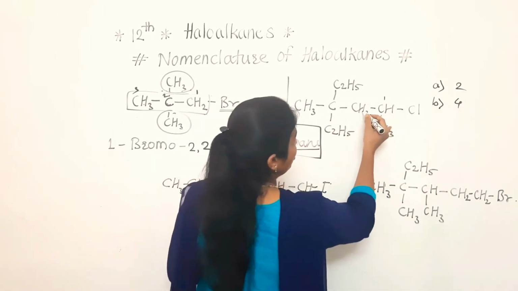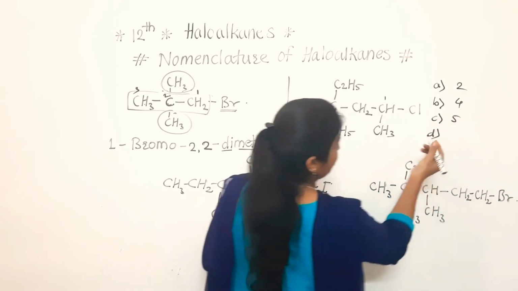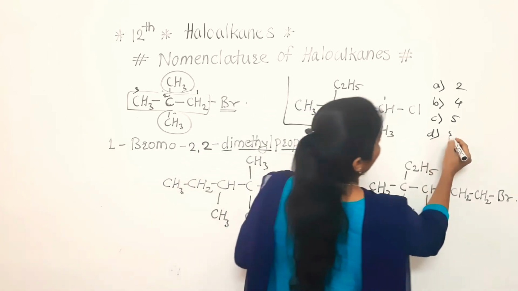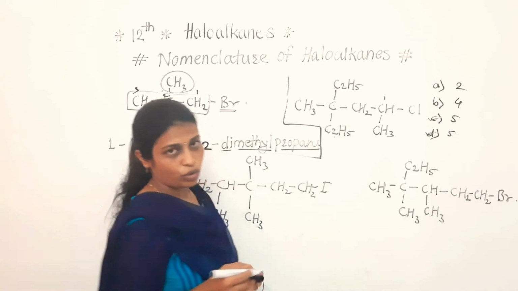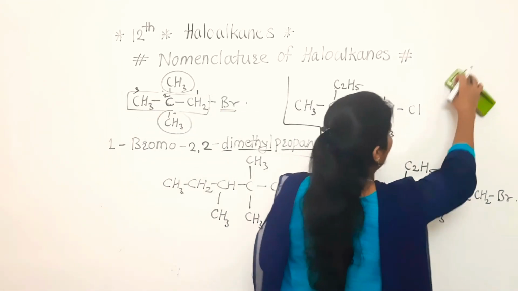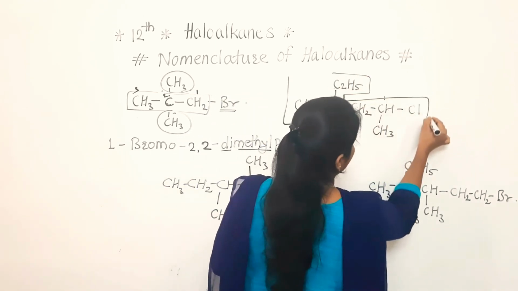Next route: 1, 2, 3, 4, 5 carbons are coming. Fourth route: 1, 2, 3, 4, 5. This means here we can select any route out of C and D. So we are going to select one route that contains 5 carbons in a chain. So here we have selected this chain.